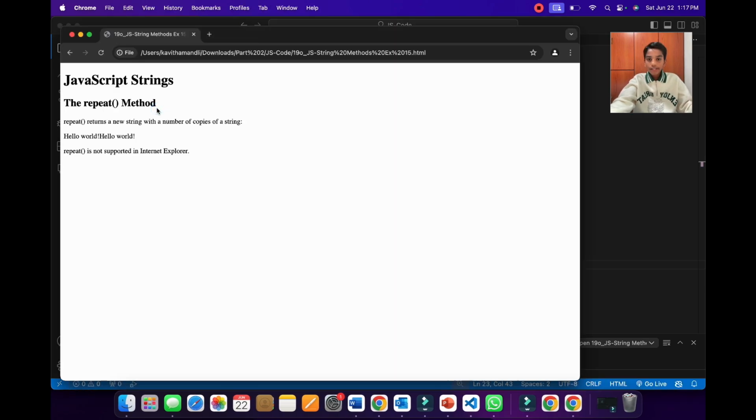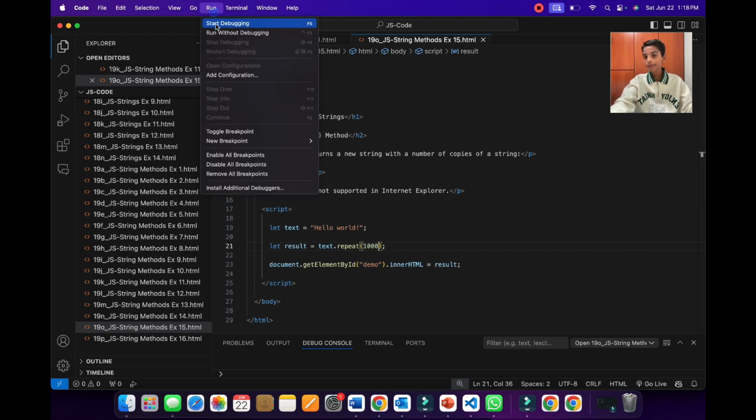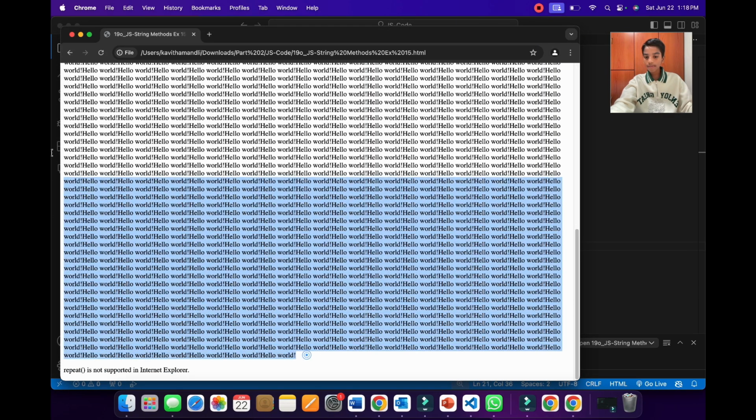So now, as you can see over here, we have a header 2, a paragraph, and in the empty paragraph, JavaScript has replaced it with hello world, because we have repeated it 2 times and we have only put result. So you may ask, will JavaScript repeat it as many times as we want? I don't know, but let's try. So even if we write 1000 over here, JavaScript will repeat it 1000 times. So as you can see over here, here is 1000 times hello world.